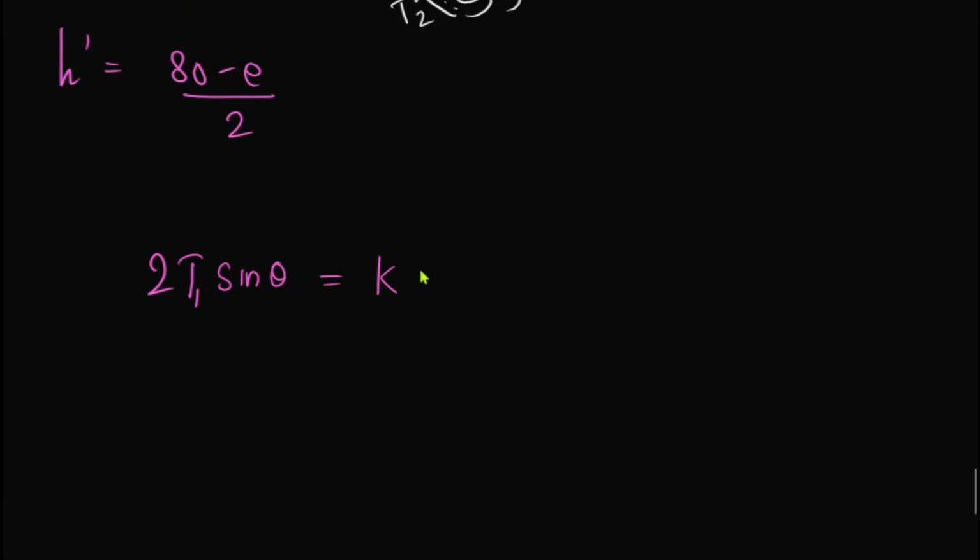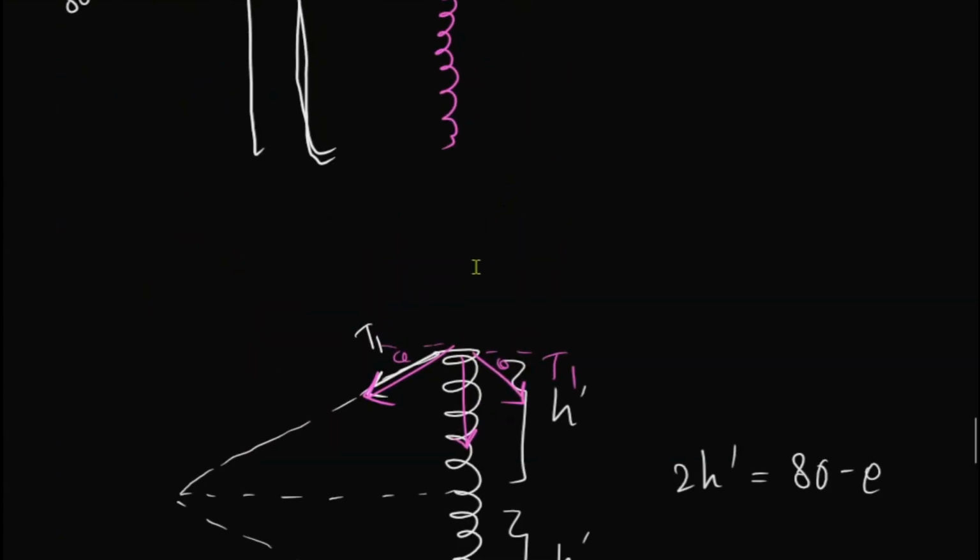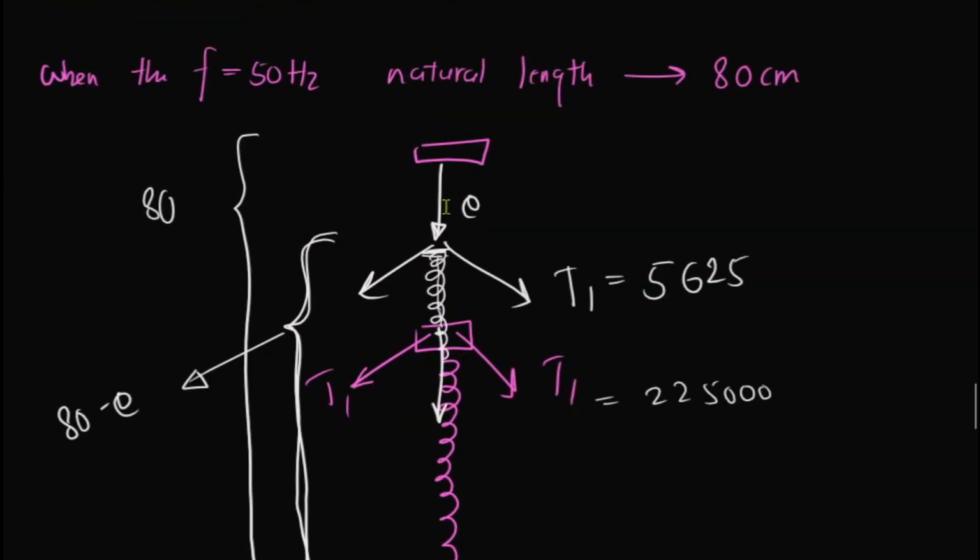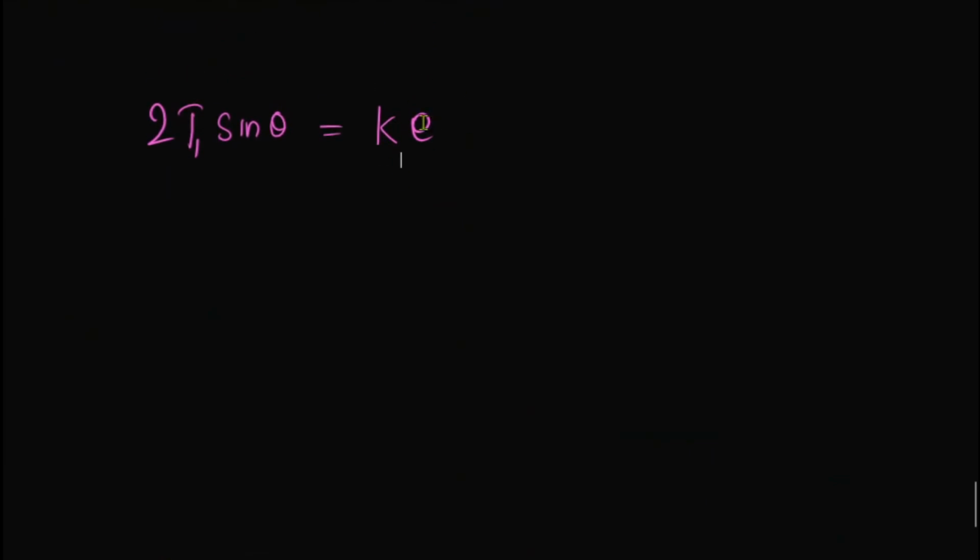Sorry, it's KX, right? KX means the extension, KE, the extension. How much it has extended. Here the extension is the contraction. So 2T1, what is T1? 5625 sine theta.